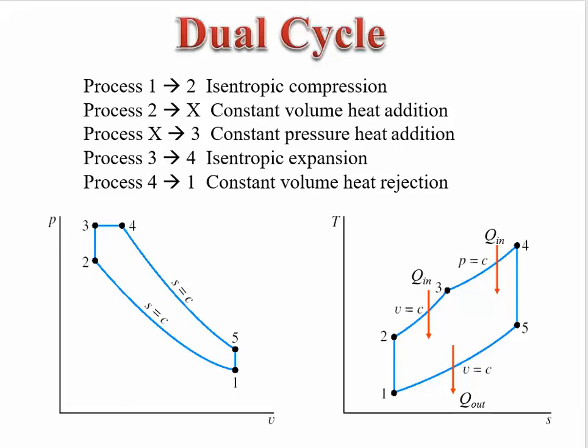By the help of the PV diagram, you can see that the entropy at 1 to 2 is constant and 4 to 5 is also constant. Here in the TS diagram, you can see that heat is added to the system in the processes 2 to 3 and 3 to 4, and simultaneously the heat is rejected at 5 to 1.